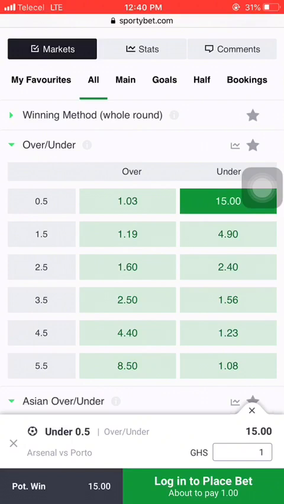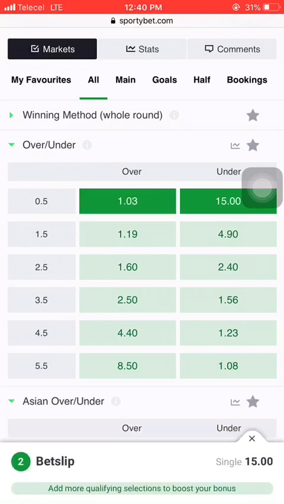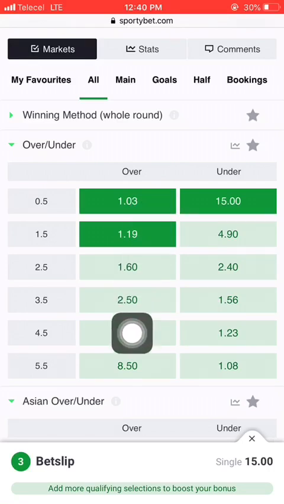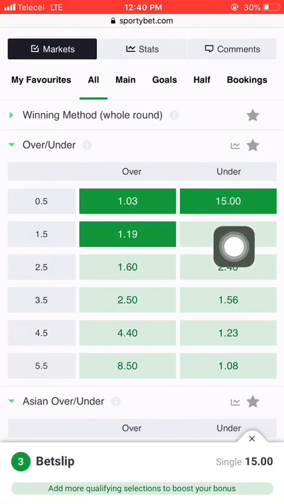But you will surely lose your bet if no goal were scored in that match. And when it happens like that, it's under 0.5. If no goal were scored in that game, it's under 0.5. So over 0.5 means that at least one goal will be scored in that game, and under 0.5 means that no goal will be scored in that match.